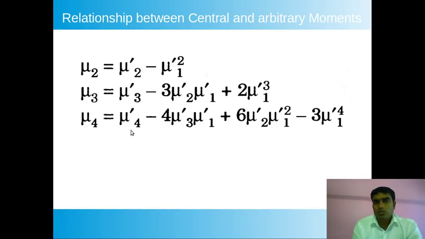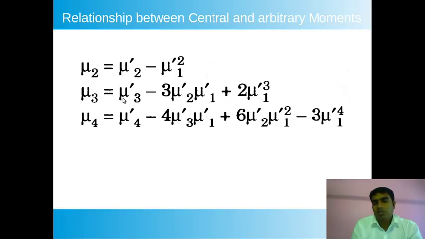Now there is a relationship between the central moment and the arbitrary moment. The left hand side has all the defined central moments: the central moment of order 2, of order 3, and of order 4. These central moments I can find out if I know their raw moments. So if I know the raw moments mu2 dash and mu1 dash about any point, then I can find the central moment by using this formula.